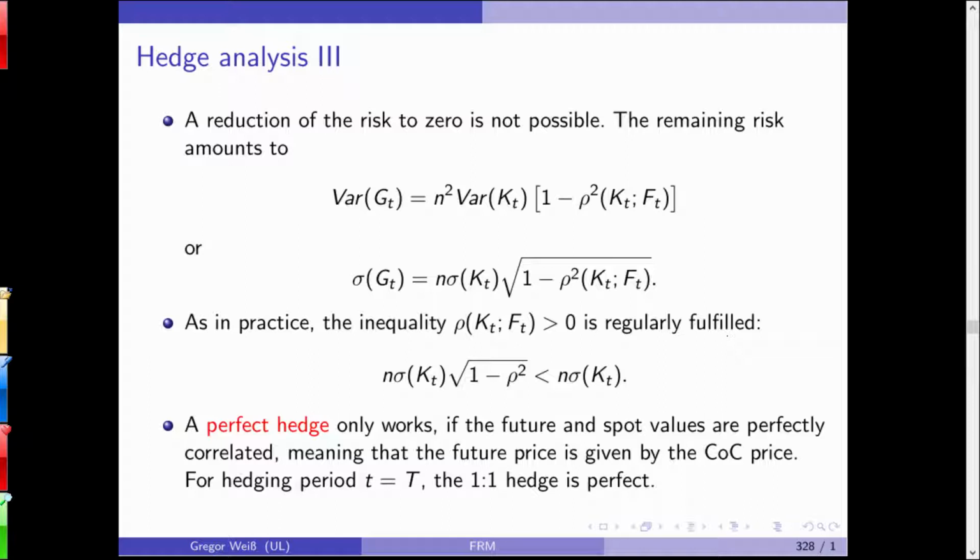So including a number of futures in the portfolio will always reduce risk. Can we reduce it to 0? Well, obviously, if you look at the second equation here, sigma of G_T will become 0 in case correlation is 1. So if you have perfect correlation between the spot and the futures price, you will get a full hedge, then risk volatility is 0.